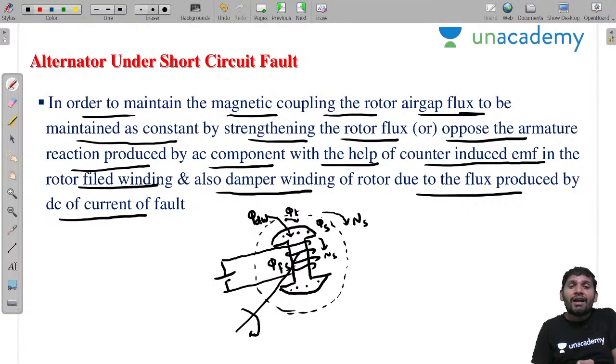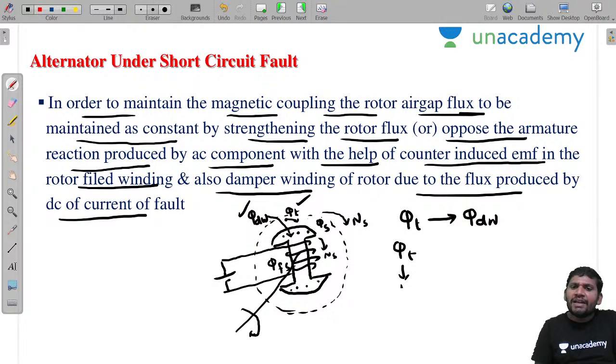According to Lenz's law, who is the response? Phi t is the response. Who is the cause? Phi dW is the cause. That means phi t produces the flux phi dW. How will this phi t produce it? This phi t will induce the EMF in the damper bars. This EMF will circulate the current, IDW. This IDW produces the phi dW again.